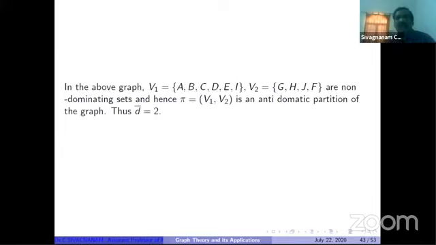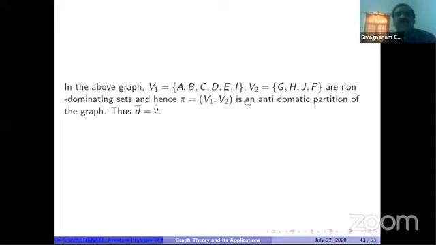So V1 and V2 are non-dominating sets, and there is no common vertex in V1 and V2. And what is the union of V1 and V2? It is the whole set V. So the partition V1, V2 is a partition first, and V1 and V2 are non-dominating sets, and hence it is an antidomatic partition.